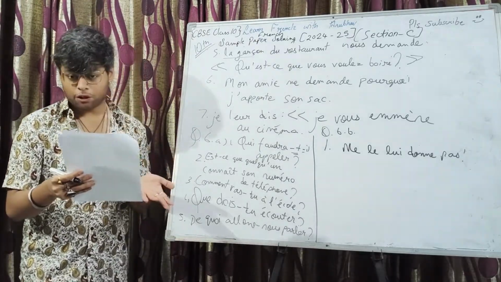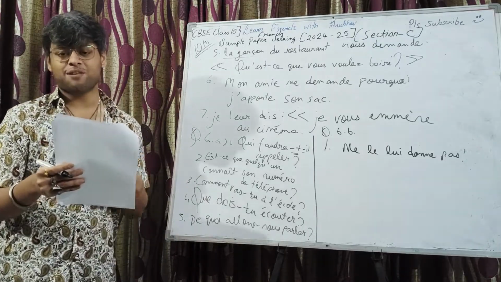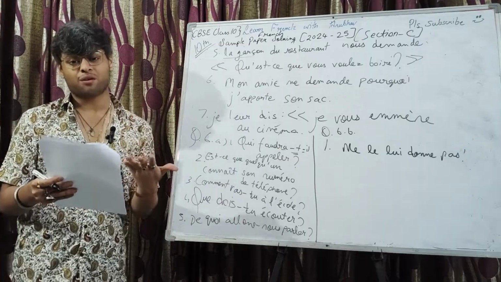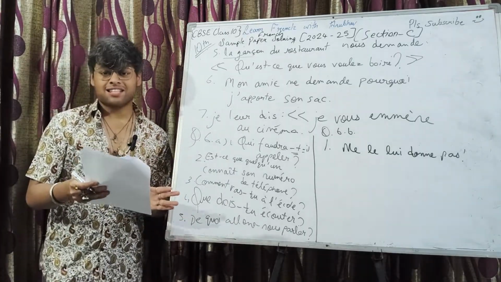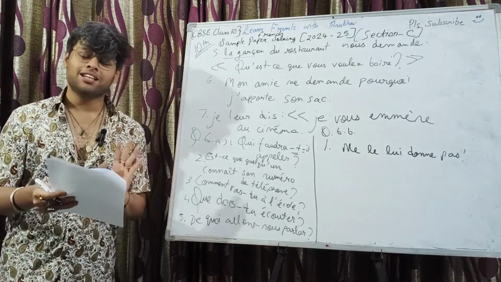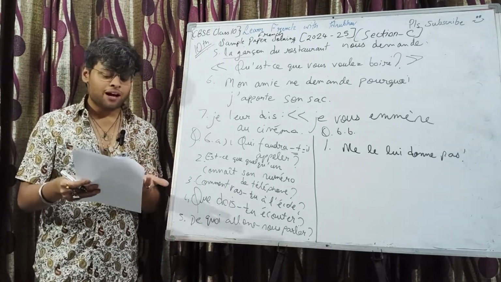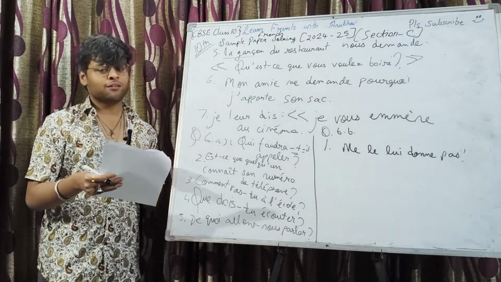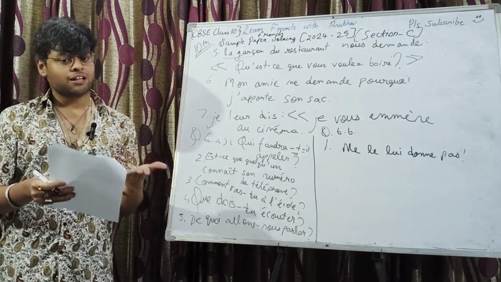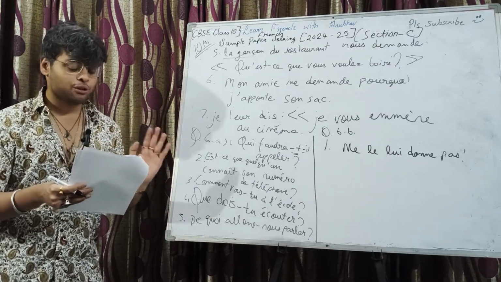I said the opposite. Affirmative imperative is the case where the personal pronouns are coming after the verb. Right, that's the only scenario. In all the other cases, the pronouns will come before the verb in the usual manner. In this case, donne-la-lui, we converted it to negative. So if we convert it to negative, the pronouns will come back to the original position. So ne la lui donne pas.